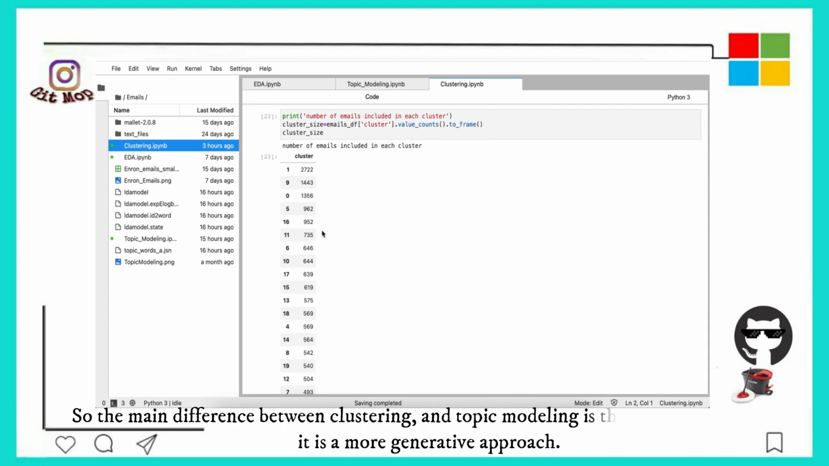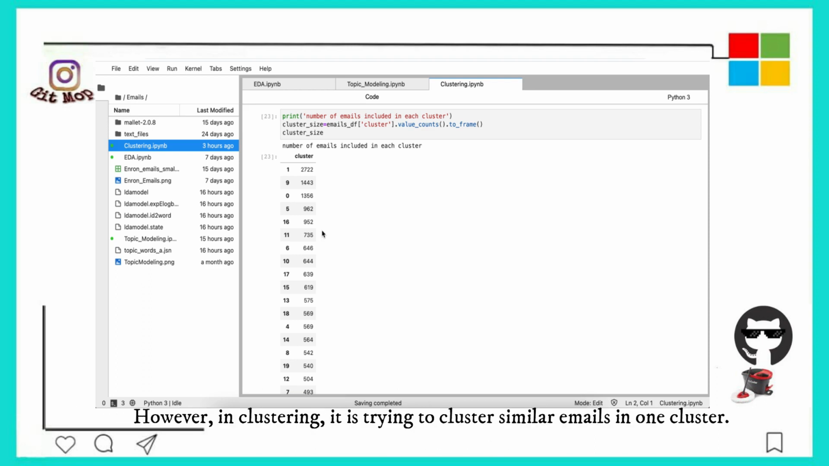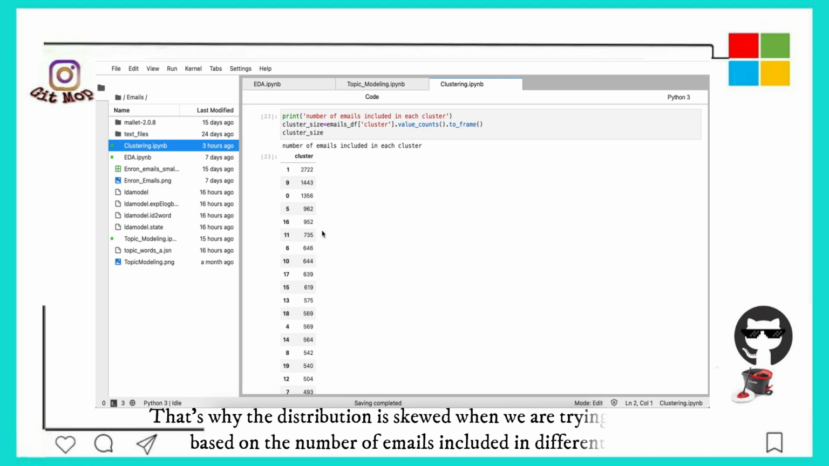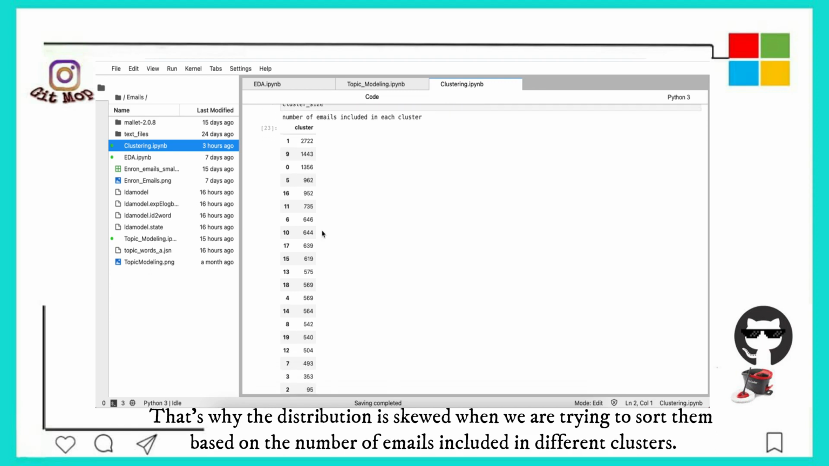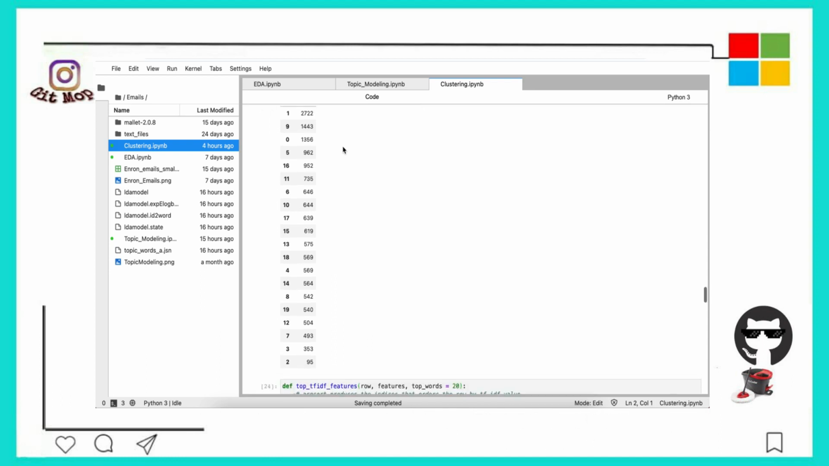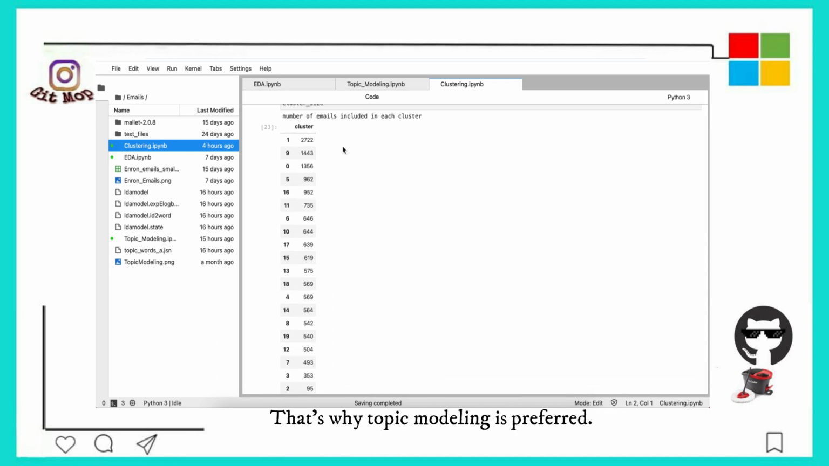The main difference between clustering and topic modeling is that topic modeling is more of a generative approach. However, clustering is trying to group similar emails in one cluster. That's why the distribution is skewed when we sort the clusters based on the number of emails in them. That's why topic modeling is preferred.